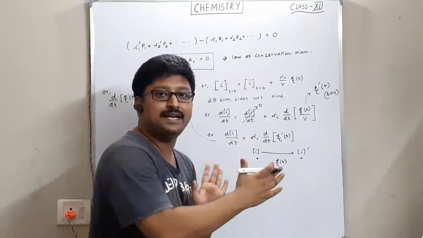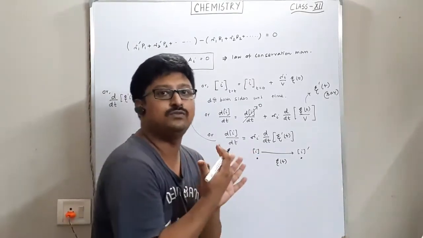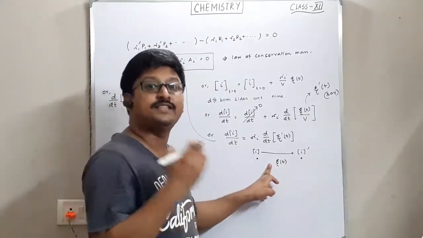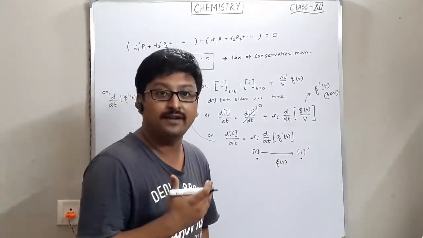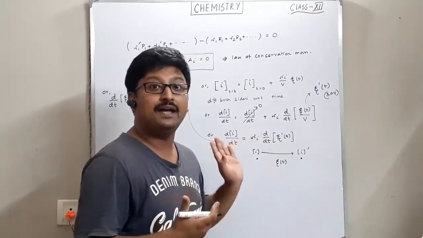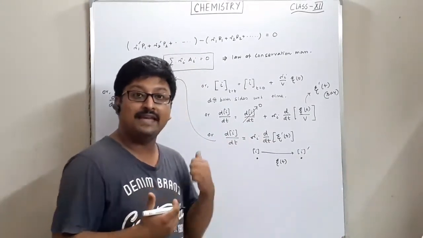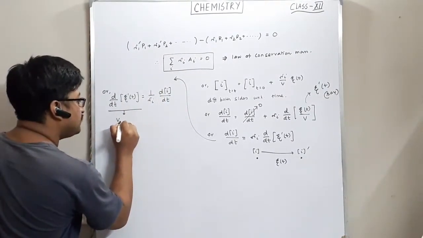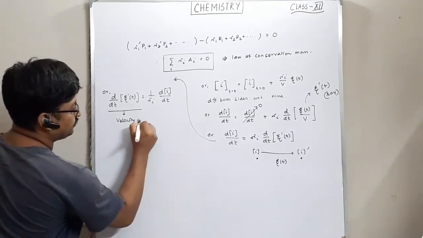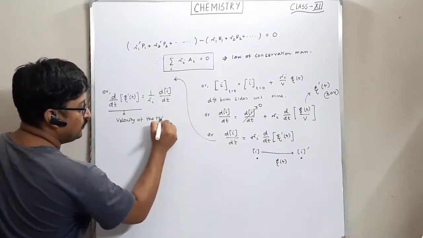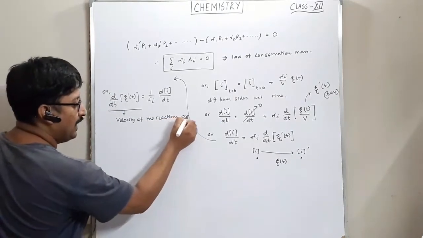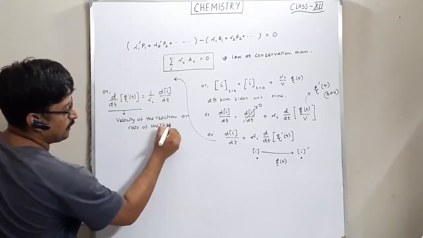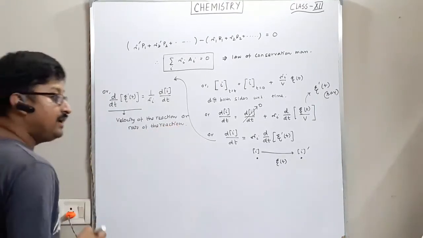Now an extent, in terms of physics, you can think of as displacement. When you differentiate an extent with respect to time, what do you get? You get velocity. Here you get the velocity of the reaction, and that is called the rate of the reaction. So this is the velocity of the reaction, or I can term it as the rate of the reaction.